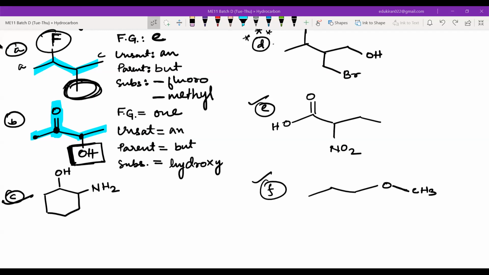Tell me, what is the functional group, Minashi? OL. So all of you are right regarding OL, because if you compare OH and NH2, then OH has more priority. Yes or no? Yes. Please highlight it. Okay, please use a highlighter. What does it mean if I am highlighting it? It means that I have got OH. I have recognized OH in the name. I don't have to see the OH once again. Okay, that means now we have to look at the unsaturation.